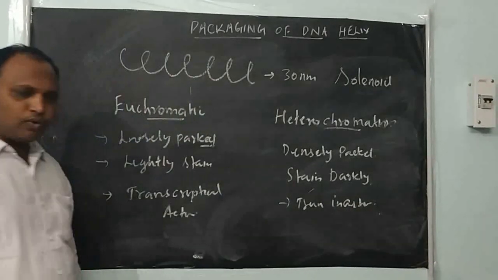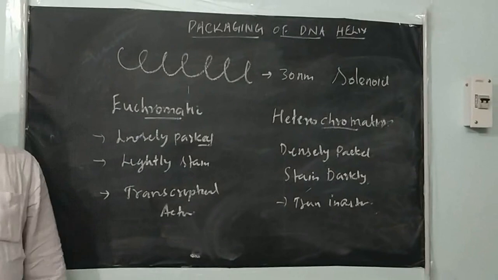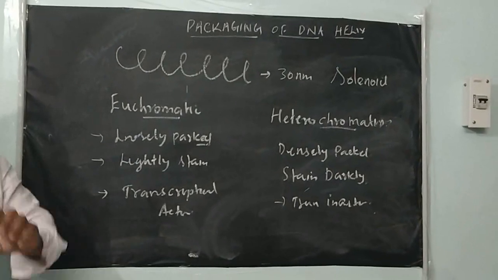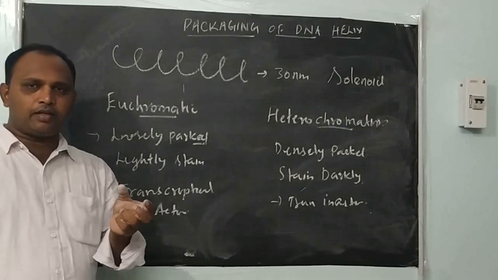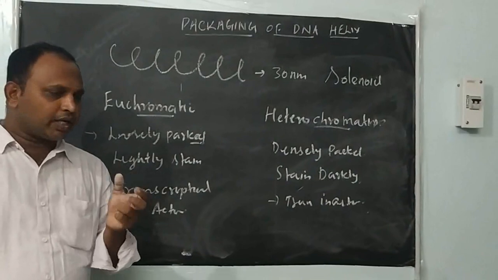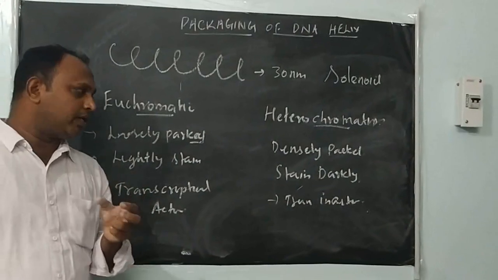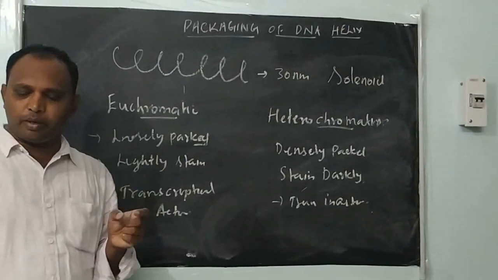So we take chromatin of a nucleus, either interphase or the dividing nucleus, and stain with the same staining reagent. If you stain, you can find there are two different regions of chromatin. Some part you can call heterochromatin, some part euchromatin. What is the difference between hetero and euchromatin?